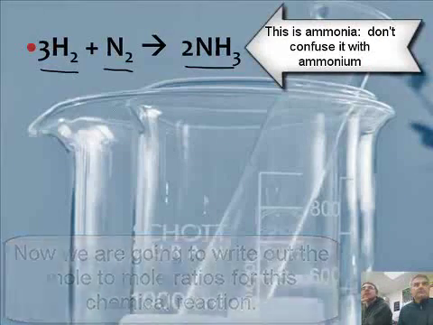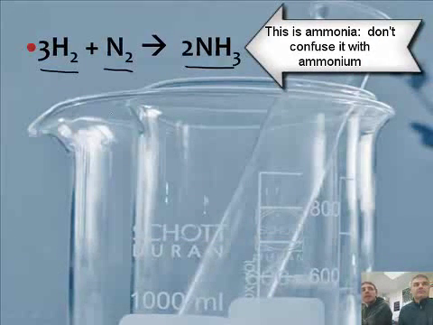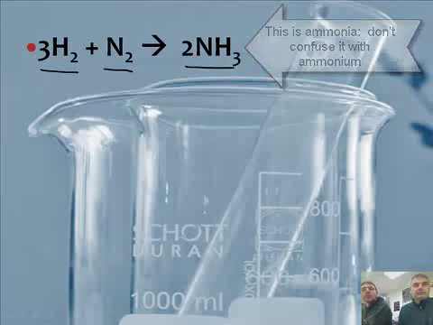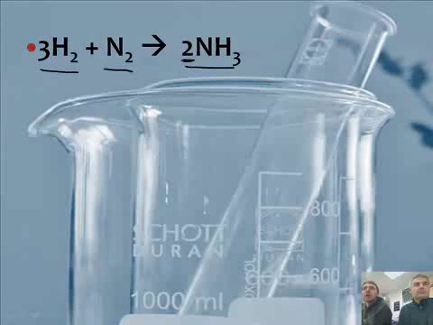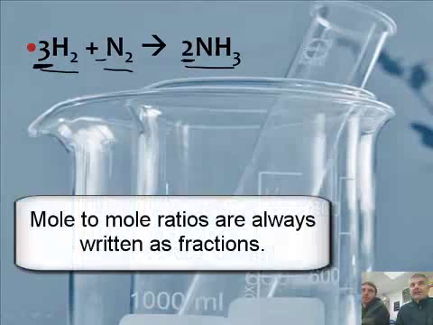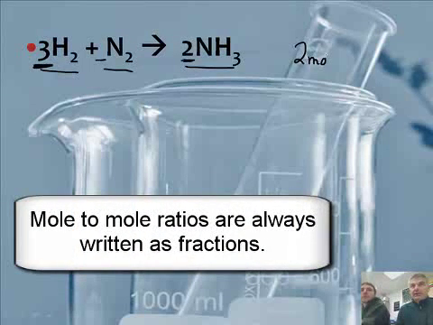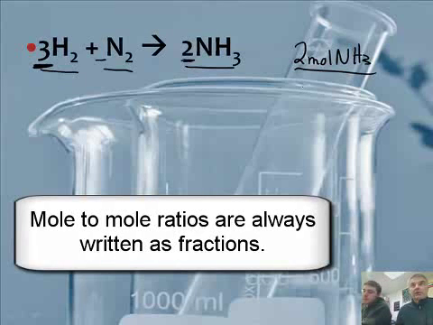Now, one thing about the balanced equation, folks, is the numbers in front, the coefficients. Those refer to specific numbers of molecules on a really small scale. They also refer to number of moles on a larger scale. Exactly. So either way, we can use them as that ratio. So let's build some mole-to-mole ratios. I can say now 2 moles of NH3 is equal to 3 moles of H2.